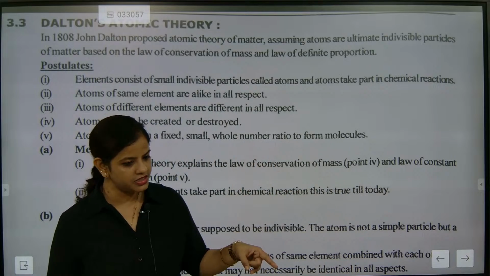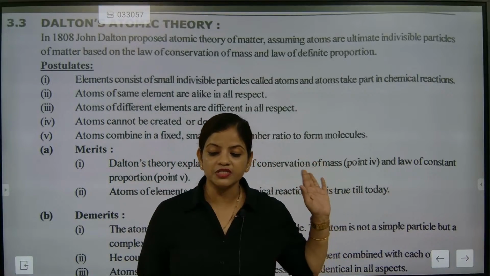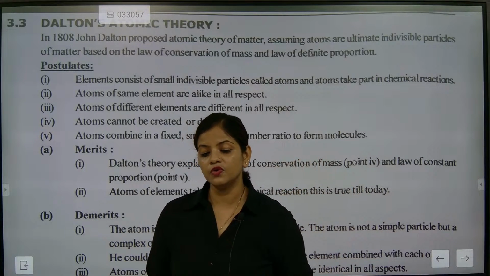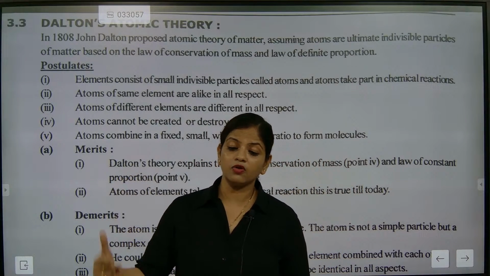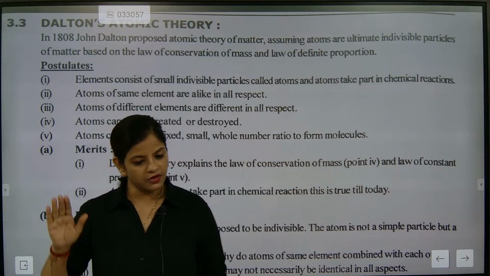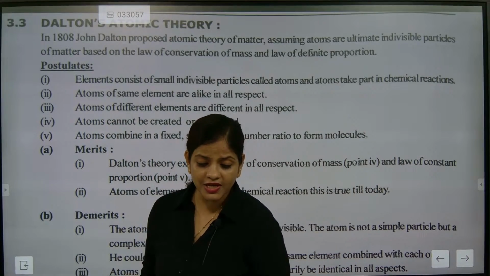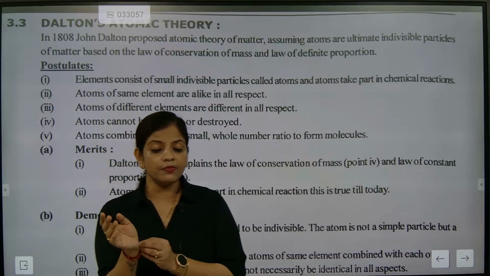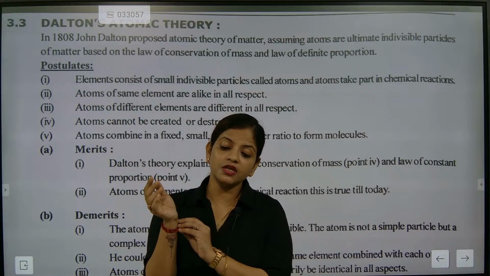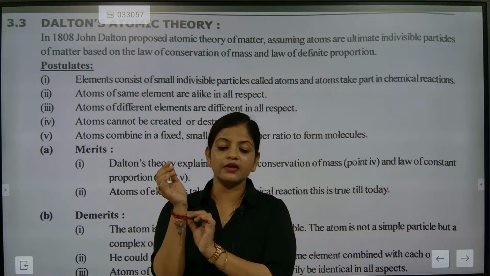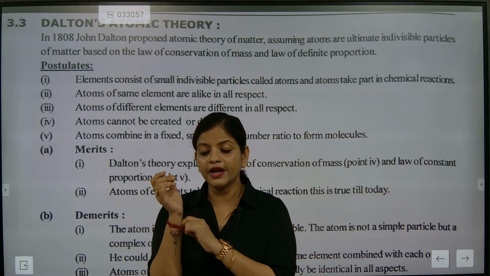That was his concept. His concept is very much accepted, but only one problem was there. He said that the atom cannot be further broken down. That we have changed. We said that the atom can be further broken down into subatomic particles. Means we can break the atom into subatomic particles.